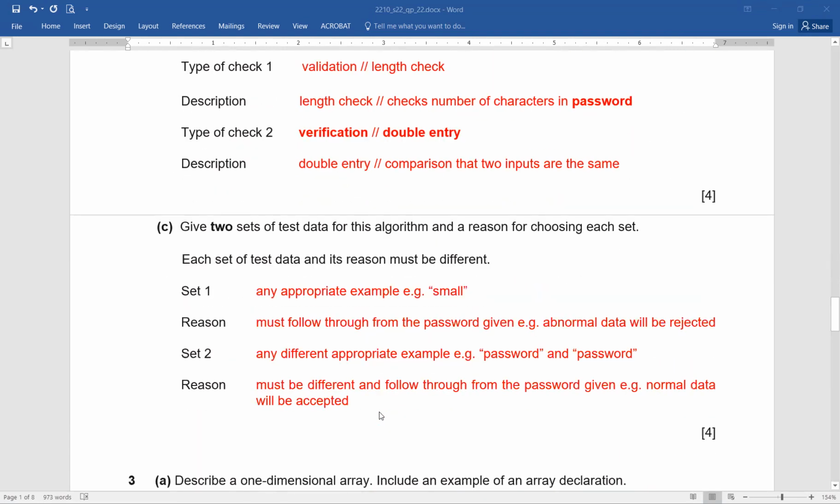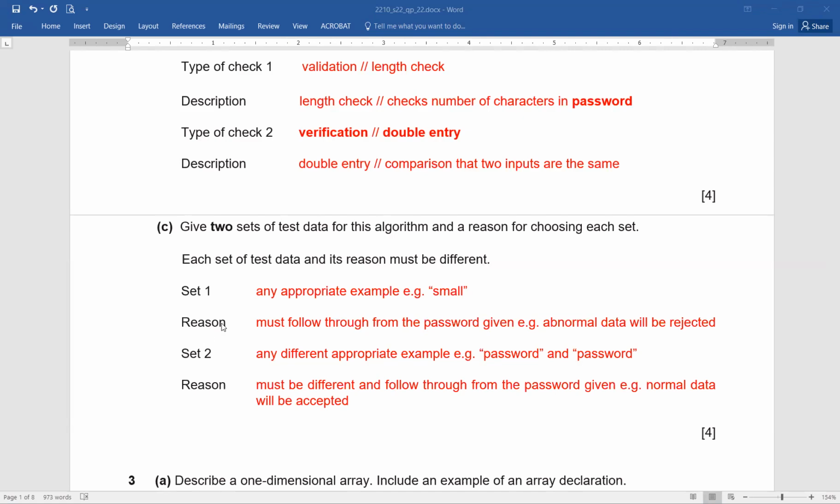Okay. Part C. Give 2 sets of test data for this algorithm and a reason for choosing each set. Again, you can see this is something that we have been talking about, like it's done in test data. Here you are asked to mention set 1 and then reason, then set 2 and reason. Still we are getting such questions, isn't it?